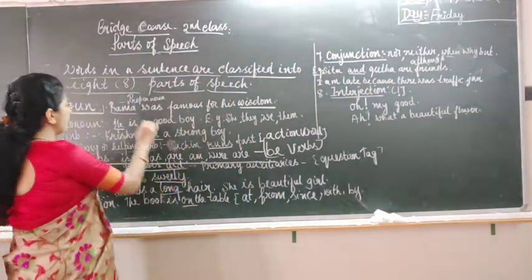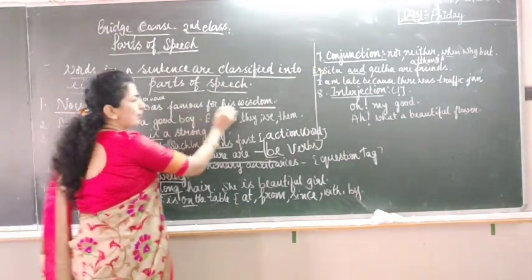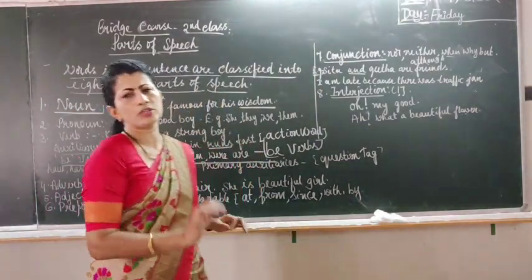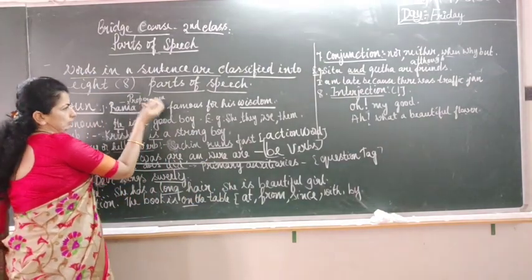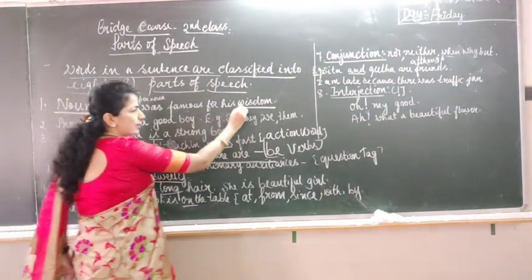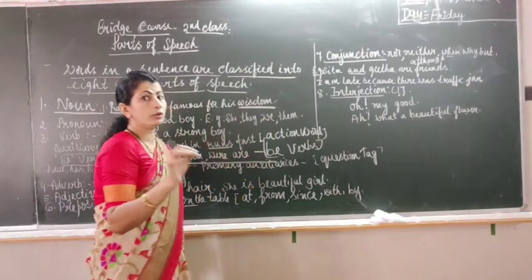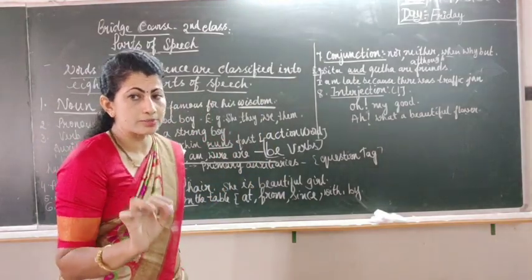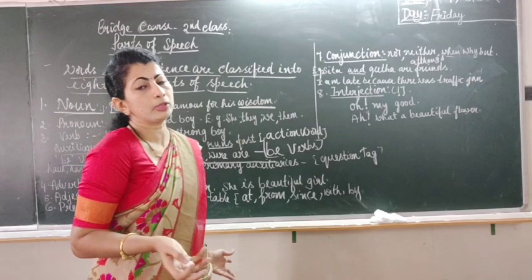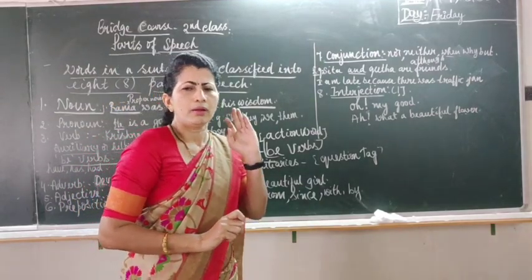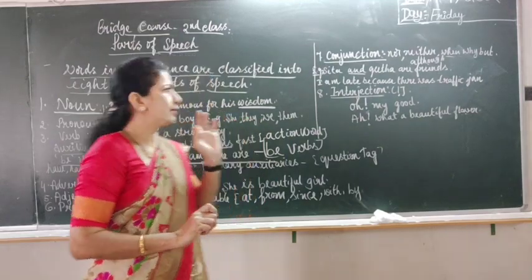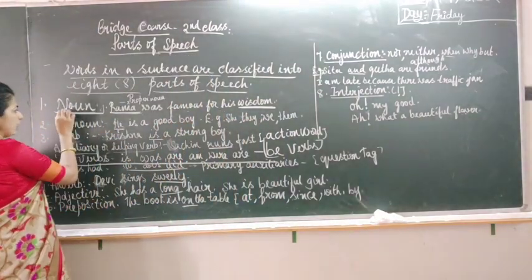Let's have some example. Rama was famous for his wisdom. Rama, noun. Wisdom is also a noun, actually, which comes under abstract noun, talking about the quality. I hope you got that. So, noun is the first part of speech.